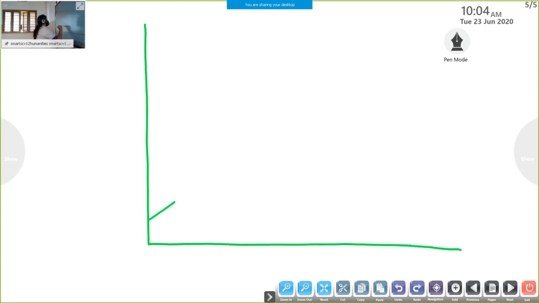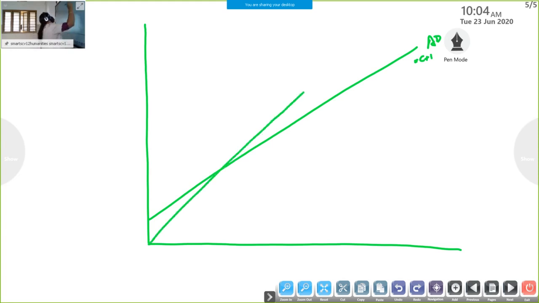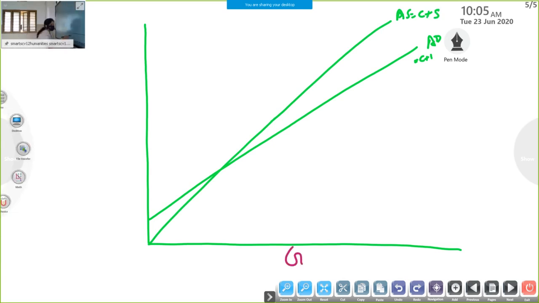So if we consider the AD-AS approach, AD that is C plus I, AS that is C plus S. Okay, here GDP, here AD and AS. Now we are expressing what will happen to the equilibrium level of income due to changes in investment.